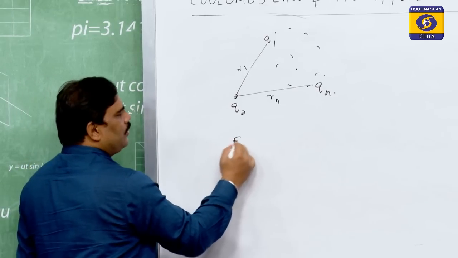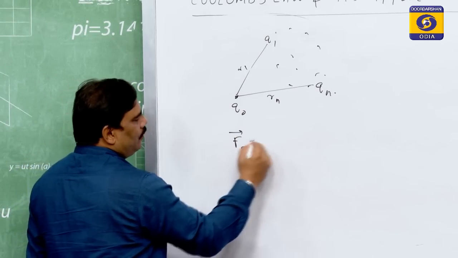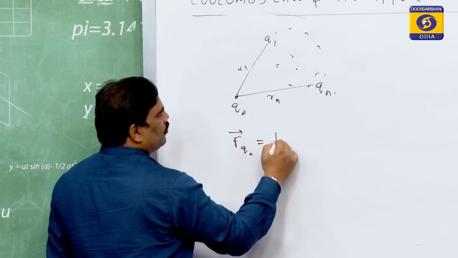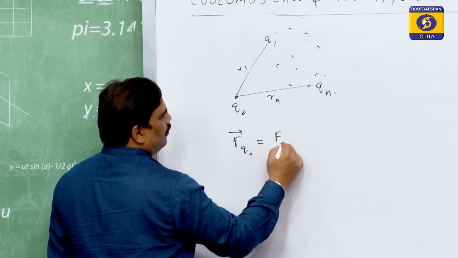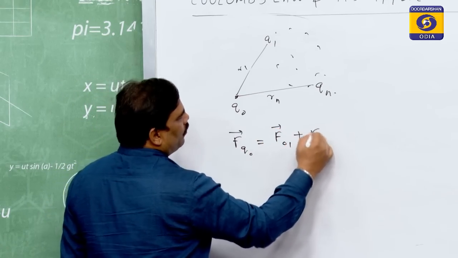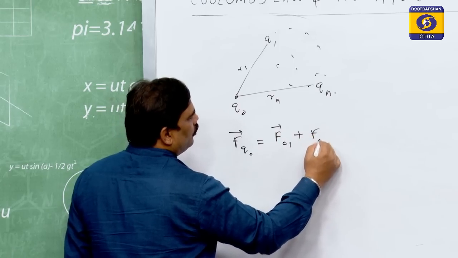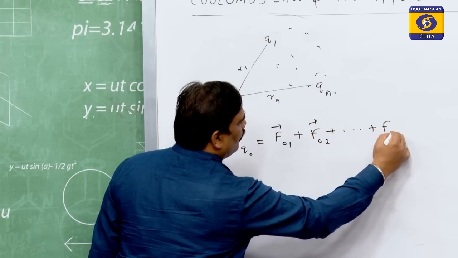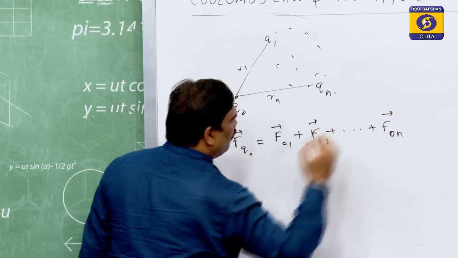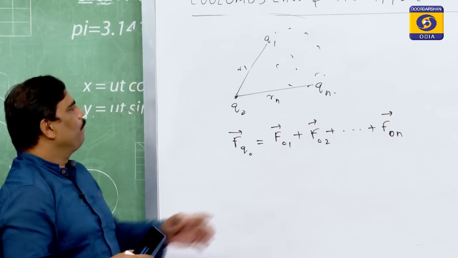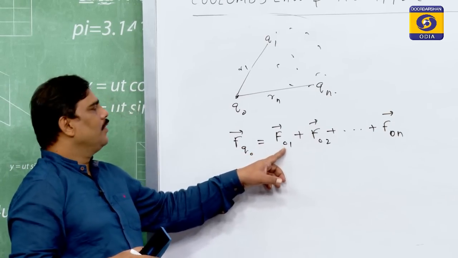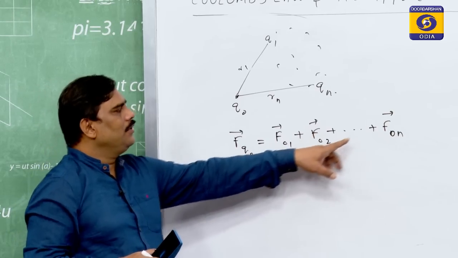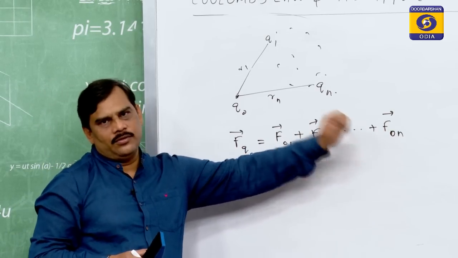The force on q0, F q0, will be equal to force F01 plus force F02 plus up to force F0n, meaning the force on q0 due to q1, force on q0 due to q2, and force on q0 due to qn.